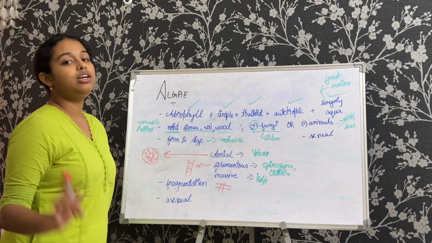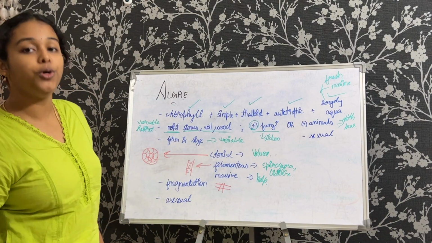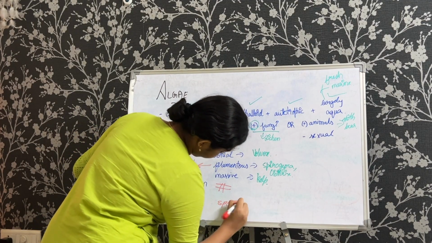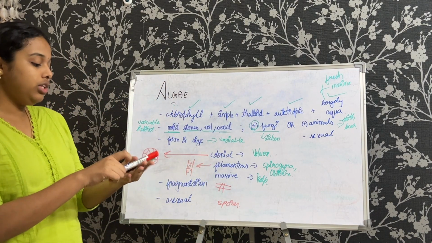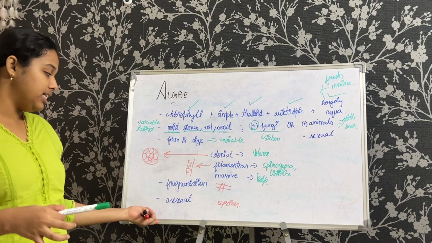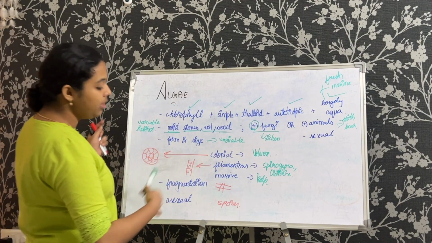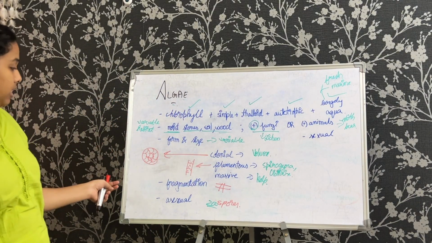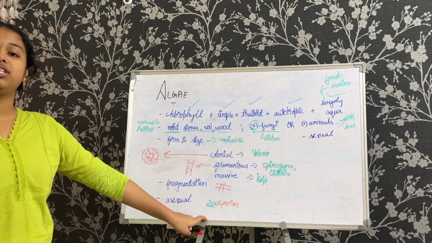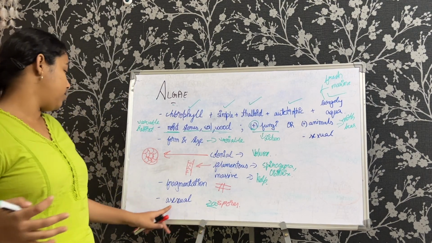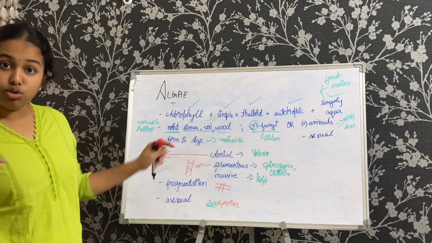Under the asexual method, we are going to deal with asexual spores. Now there are many types of spores under asexual spores, but the one mentioned is zoospores. This does not mean there aren't any other spores, but we are dealing with zoospores here because it is one of the majority types of spores under this asexual reproduction used by algae.